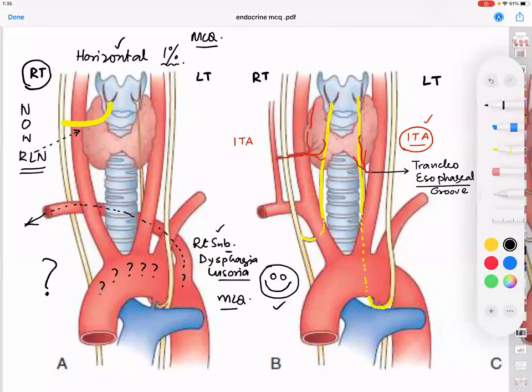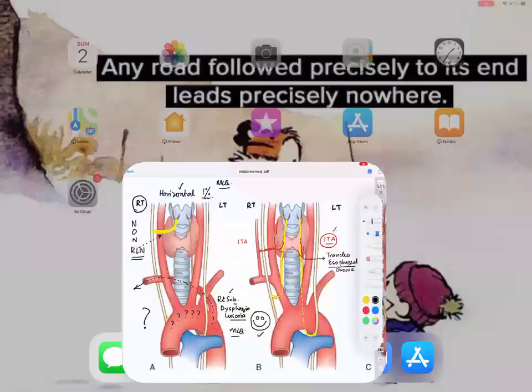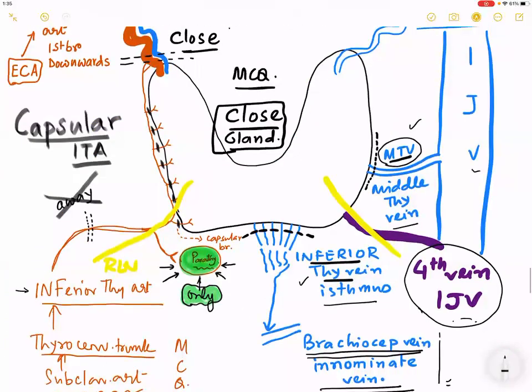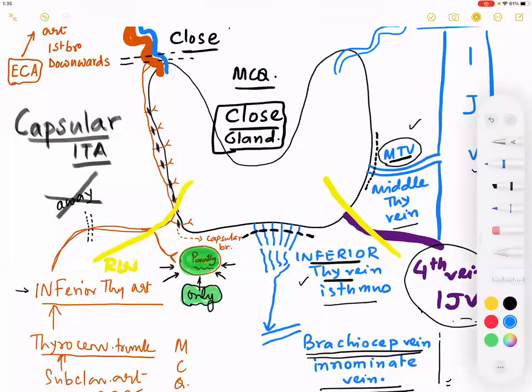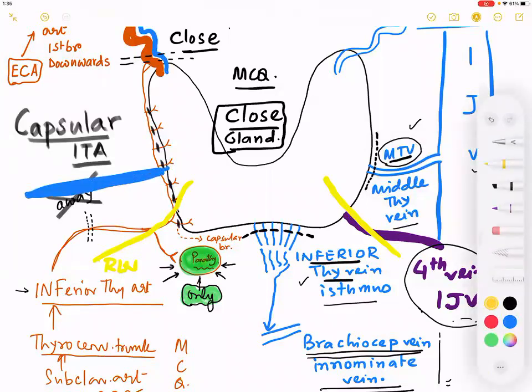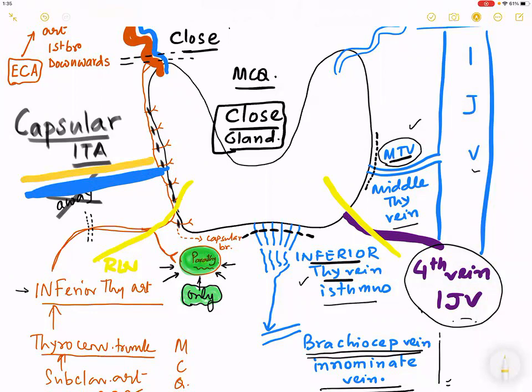Sir, yes sir. Then if there is a non-recurrent laryngeal nerve, it can be predisposed with the middle thyroid vein. Very intelligent thing. I'm very impressed. What he has said is one among the most important things. That means on the right side, there is only one structure running transversely, the middle thyroid vein. So what he has proposed is a beautiful thing. If you get another structure running transversely on the right side, it is a non-recurrent laryngeal nerve. Good. Have I made you understand up to these points?